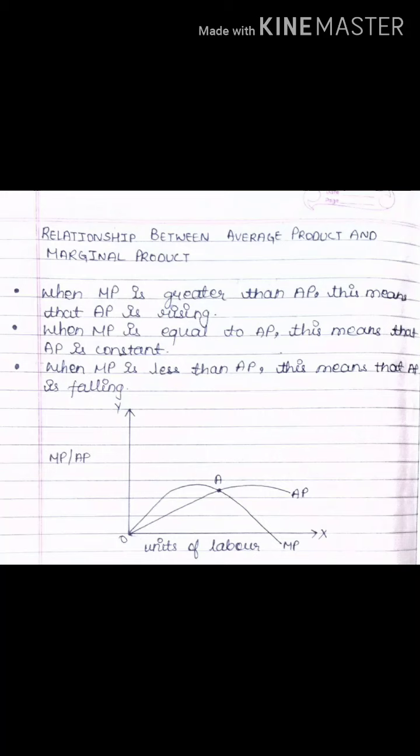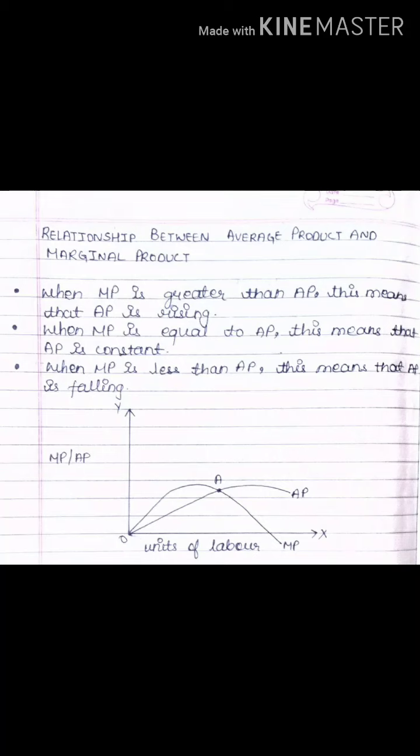Now third condition: when marginal product is less than average product, this means that average product is falling. As soon as my marginal product reduces compared to average product, my average product starts falling. Do remember, marginal product can be negative, but average product cannot be negative. It is always positive.